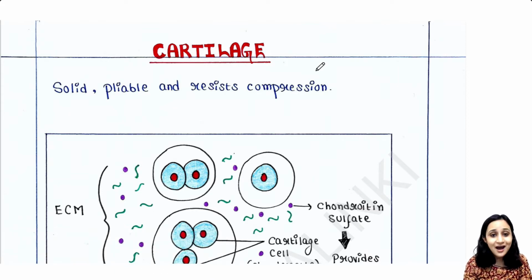So in the last lecture, we talked about connective tissue part 1. In that lecture, we saw that connective tissue is mainly of 3 types. First is the loose connective tissue, second is the dense connective tissue, and third is the specialized connective tissue. We have already talked about loose and dense connective tissues in the last lecture.